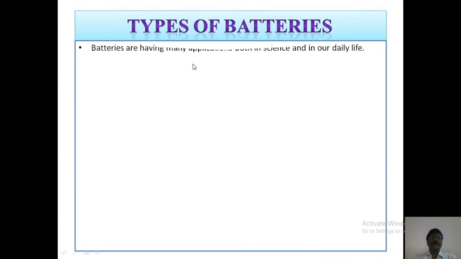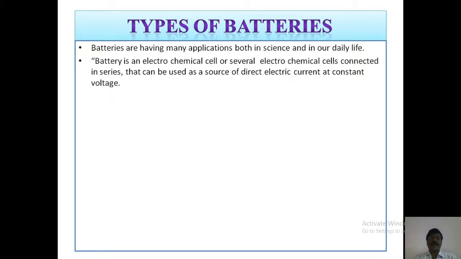Now, see that batteries have many applications both in science and in our daily life. A battery is an electrochemical cell or several electrochemical cells connected in series that can be used as a source of direct electric current at constant voltage. A device which converts chemical energy to electrical energy is called a battery.